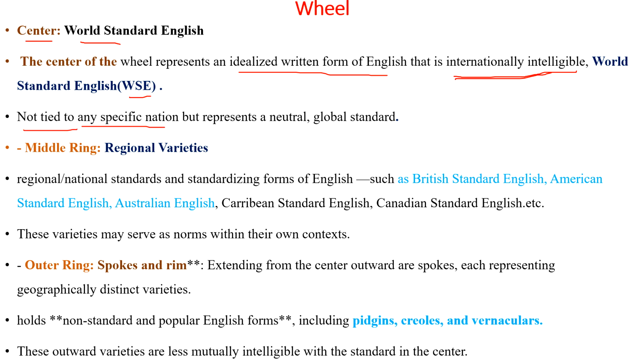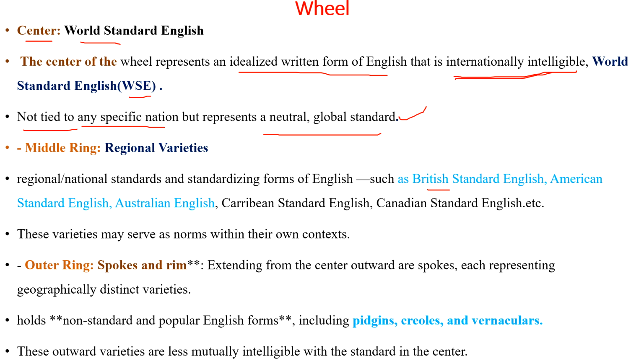Okay, not tied to any specific nation, but this circle represents a neutral global standard. So this is a global standard. Then we see the middle ring in the wheel. The middle ring contains regional varieties or national standards and standardizing forms of English. So British Standard English, American Standard English, Australian Standard English, Caribbean Standard English, Canadian Standard English, etc. So these we see in the middle ring.